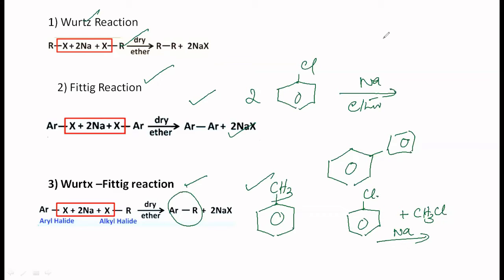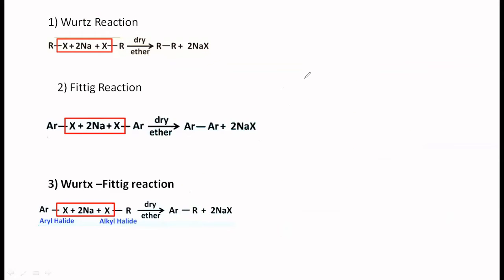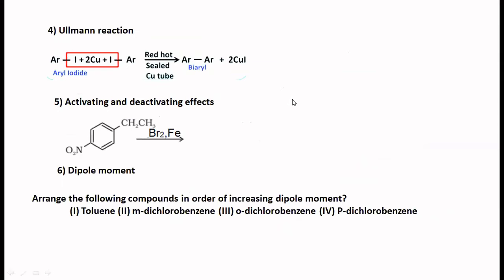There is one more reaction which is called Ullmann's reaction, which is also very simple to guess, very similar to this. Most of you must have studied that also. This is the Ullmann's reaction, just like the Wurtz reaction, the Fittig reaction rather, generally used for aryl halides. Copper is used here instead of sodium. So you will be getting this. This is Ullmann's reaction, generally used for the preparation of biphenyls.